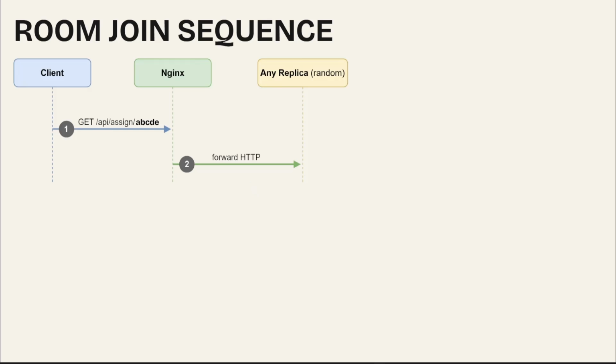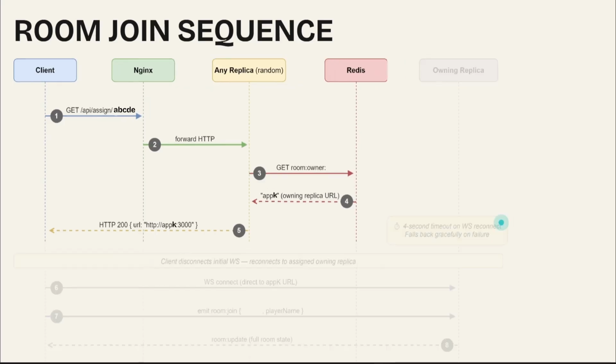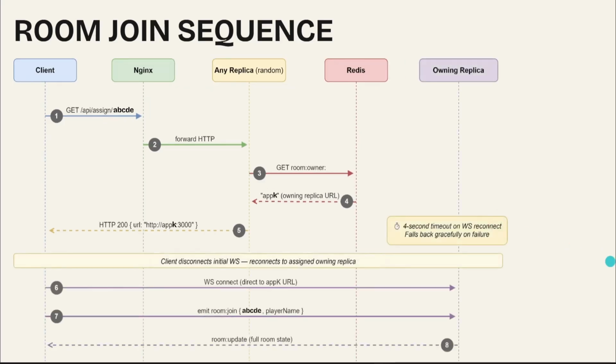Then server M will query Redis to ask where room ABCD is currently at. Redis answers it is currently at app K, so the server will return the app K URL to the client. The client disconnects from the random replica, which is server M, and reconnects to the owning replica, server K. The client can now join the room event and listen to the full room state.